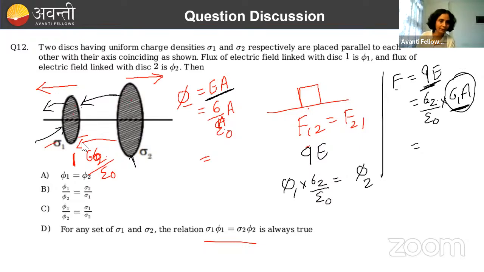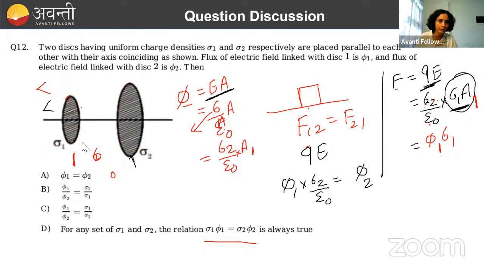Now you just see here carefully, flux through first one will be because of second one. No? Flux through first one will be because of second one. So यहाँ पे अगर मैं flux through second one की बात, first one की बात करूँ, तो I will be writing here what? Sigma 2 by epsilon naught into area of first one. Done. So this is area of first one, and this is sigma 2 by epsilon naught. So sigma 2 by epsilon naught into A1 will become phi 1. Did you get me what I did?